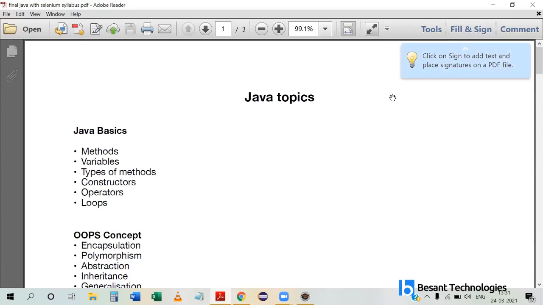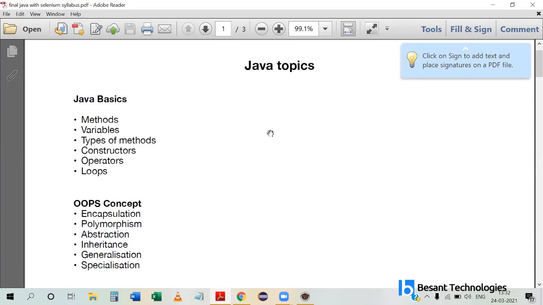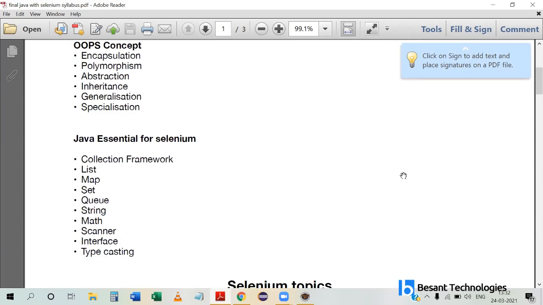These are the Java topics which you forwarded on the group earlier. So we have finished methods, types.